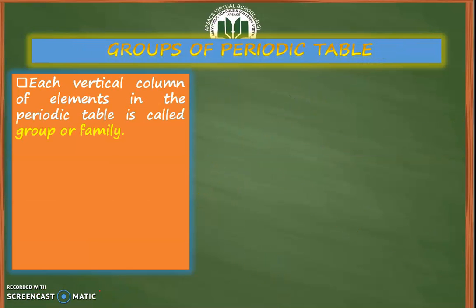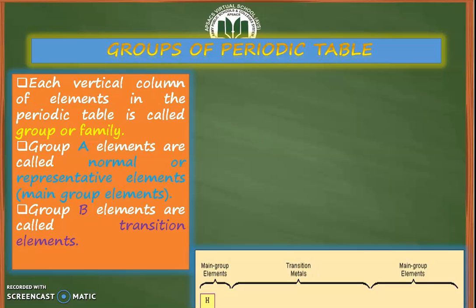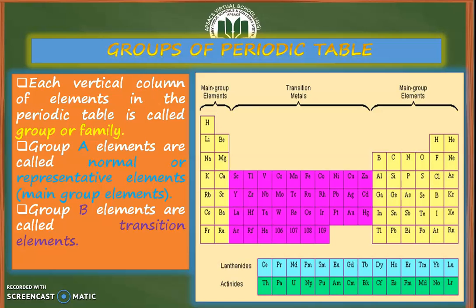Now, let's discuss the concept of groups of the periodic table. The elements which have similar properties lie in the same column in the periodic table. Each vertical column of the periodic table is called a group or family. So, these are the vertical columns from top to bottom.